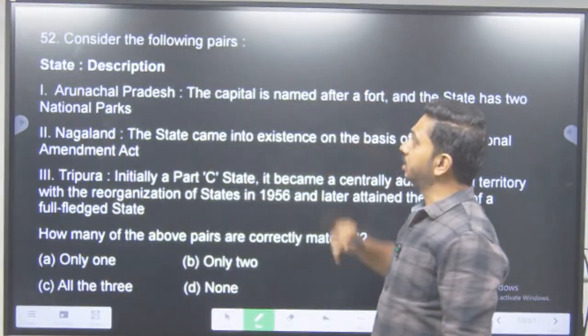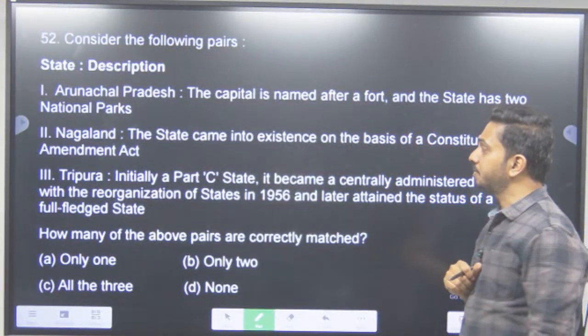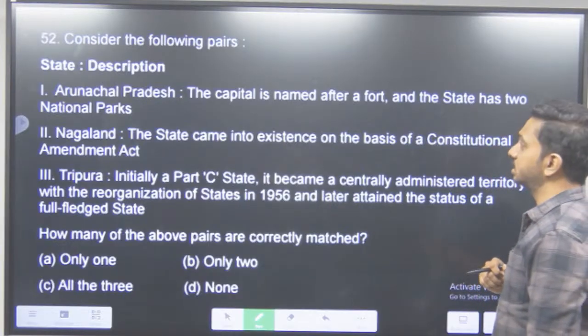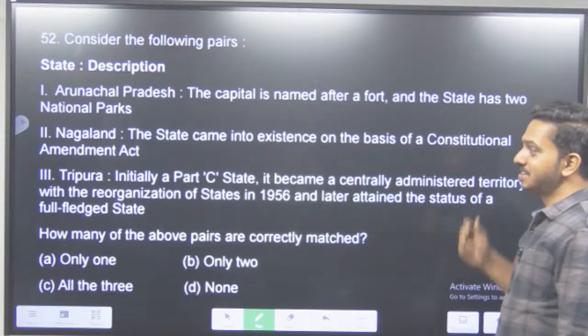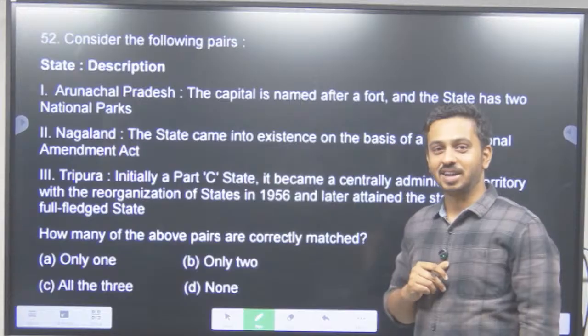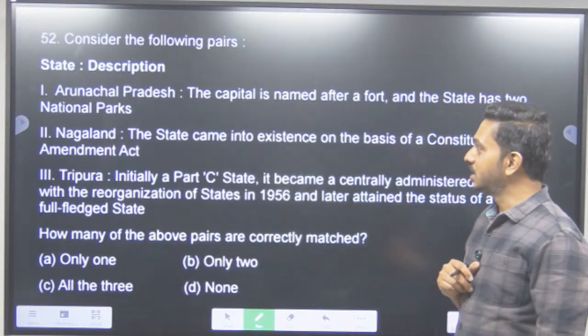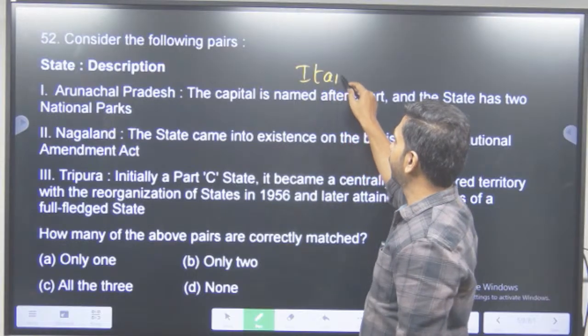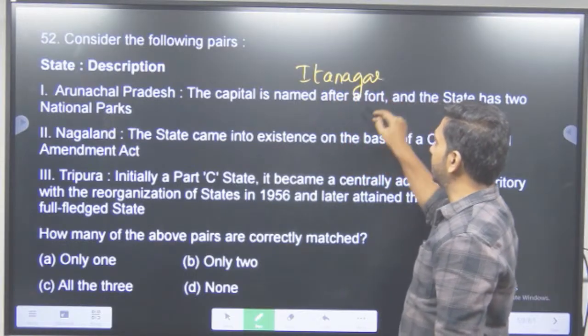Next, consider the following pair, state and description. Arunachal Pradesh capital is named after a fort and the state has 2 national parks. Yes, they have combined history, geography, environment and polity into one question. Arunachal Pradesh के capital क्या है? Itanagar. Itanagar, is it named after a fort?